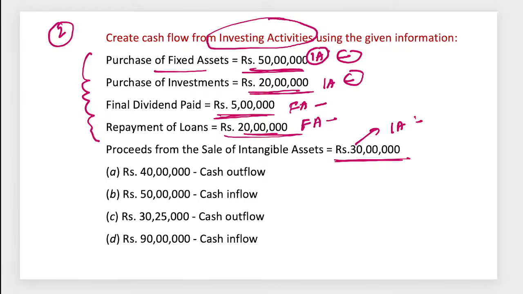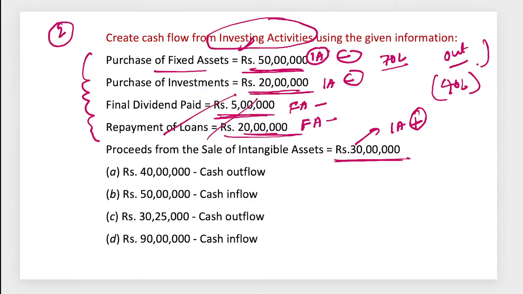Investing activities inflow. Now you have to ignore these two transactions because they are asking the question around the investing activity. The total outflow is 70 lakh, and 70 lakh minus 30 lakh is equal to 40 lakh. So we have a cash outflow of 40 lakh, meaning option A will be the right answer. Rajni ma'am is the only one who marked the correct answer. Rest all are wrong here.